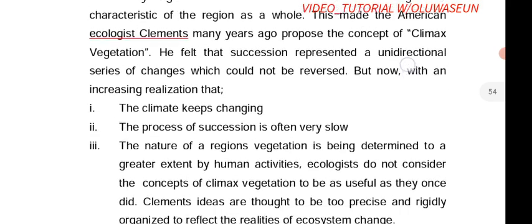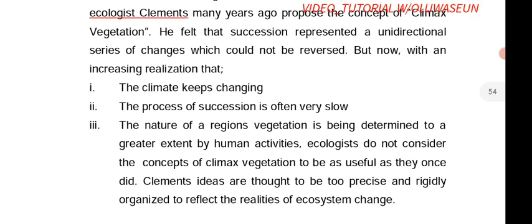But now, with increasing realization that climate keeps changing, the process of succession is often very slow. Then the nature of a region's vegetation is being determined to a greater extent by human activities. Ecologists do not consider the concept of climax vegetation to be useful any more. Why? In your exam, this is how they will ask you: ecologists do not consider the concept of climax vegetation to be useful as they once did.